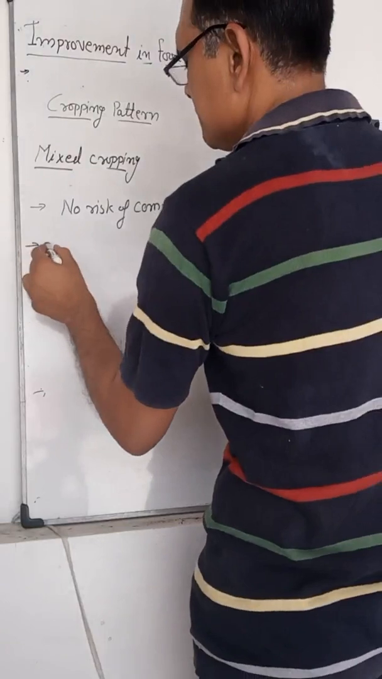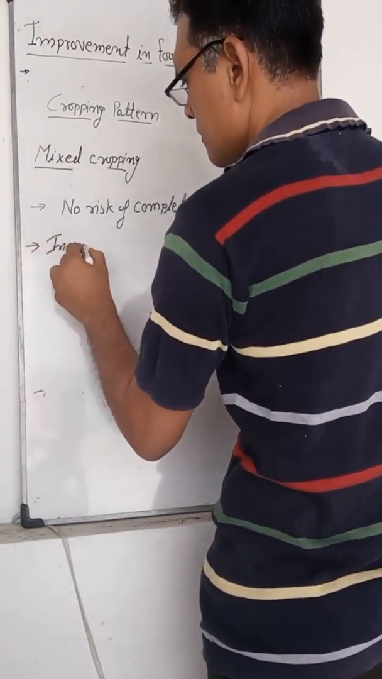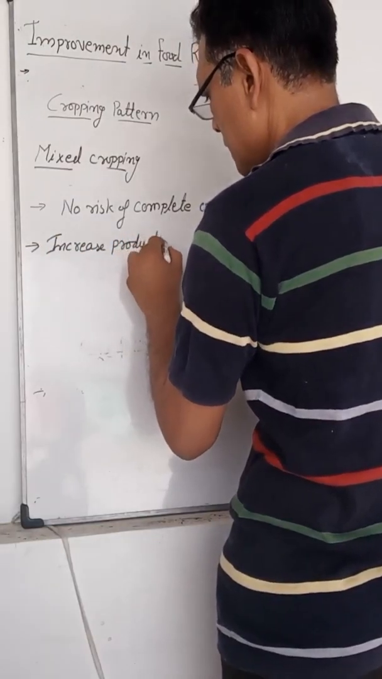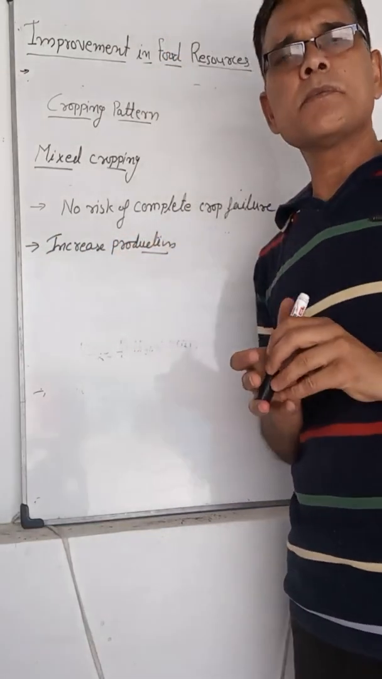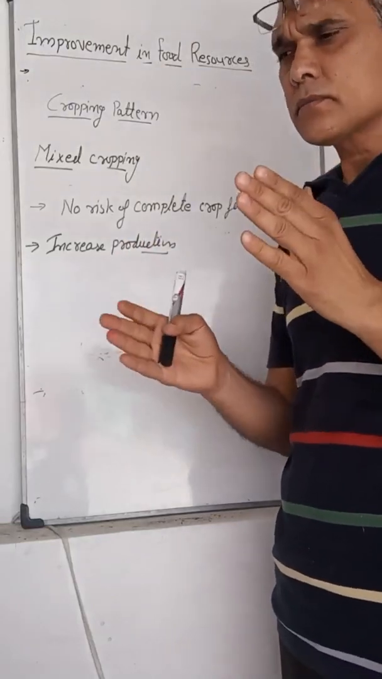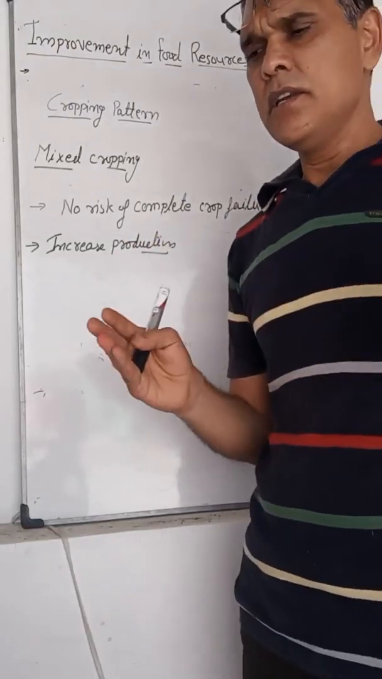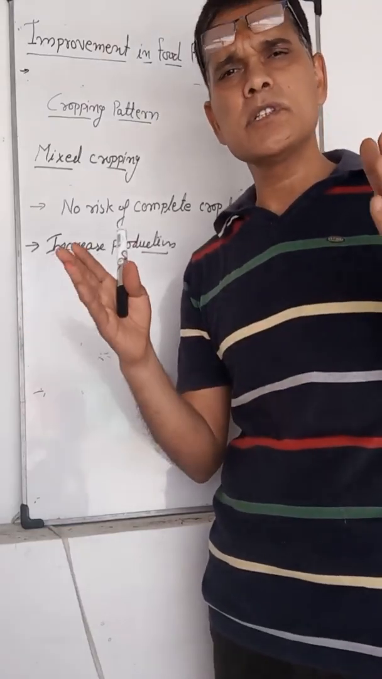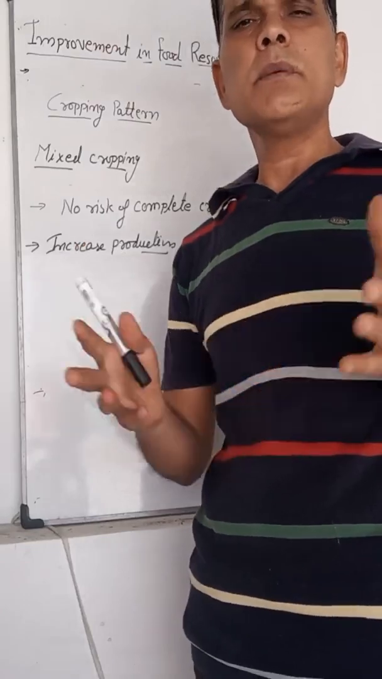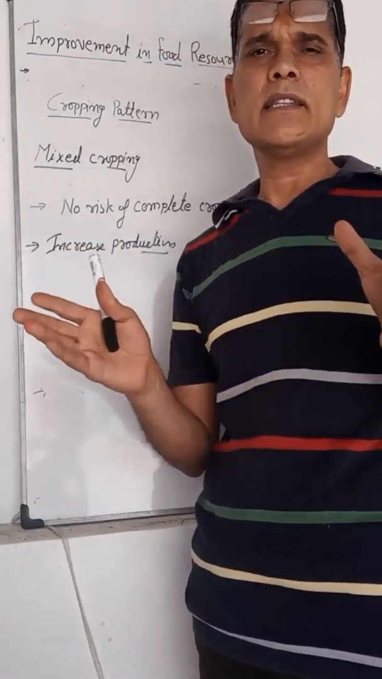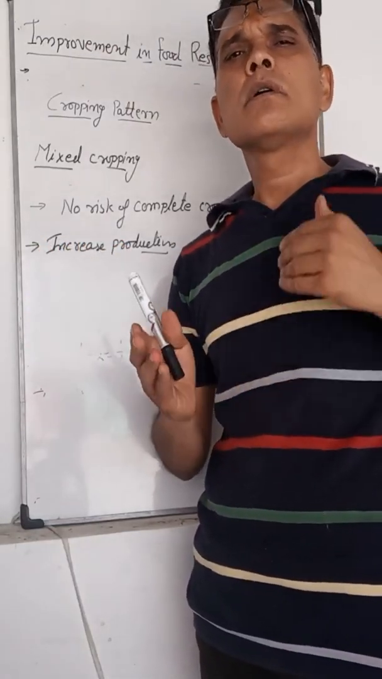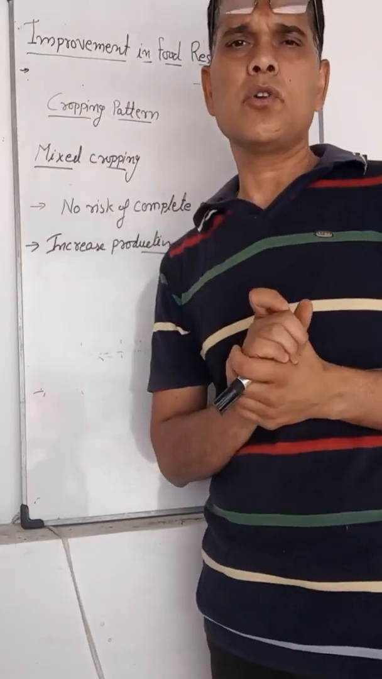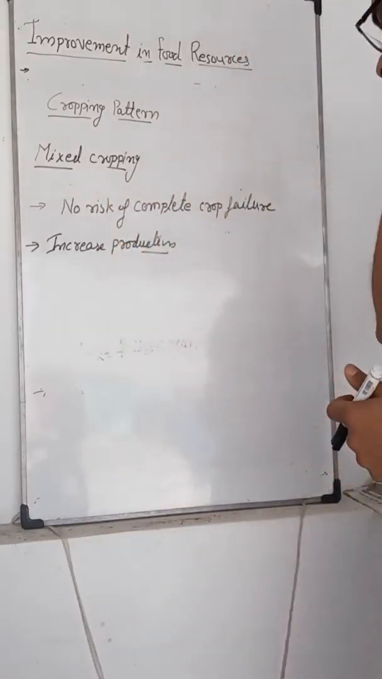Increase production. The two crops are chosen in such a way that both crops do not have the same requirement of nutrients, water and other things, and they also help in the growth of each other. So in this way they increase the production.